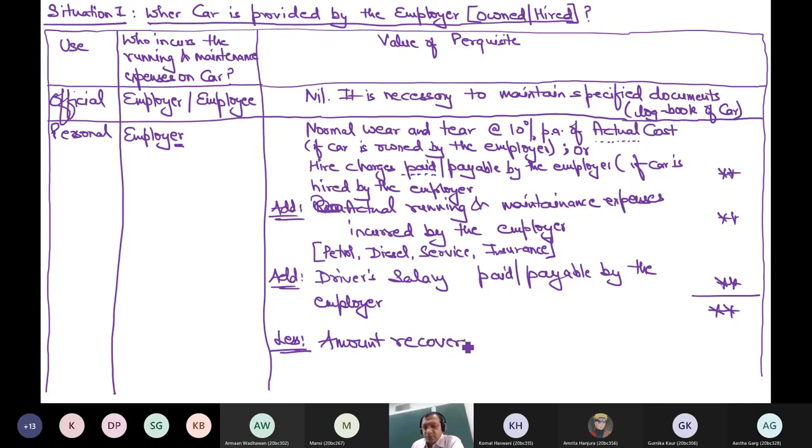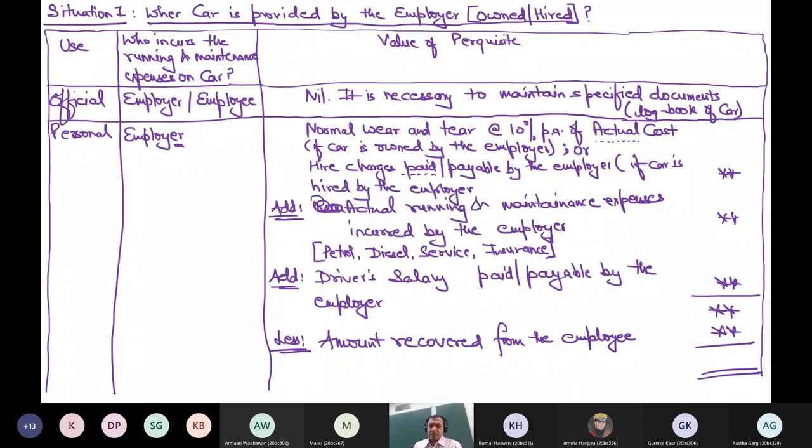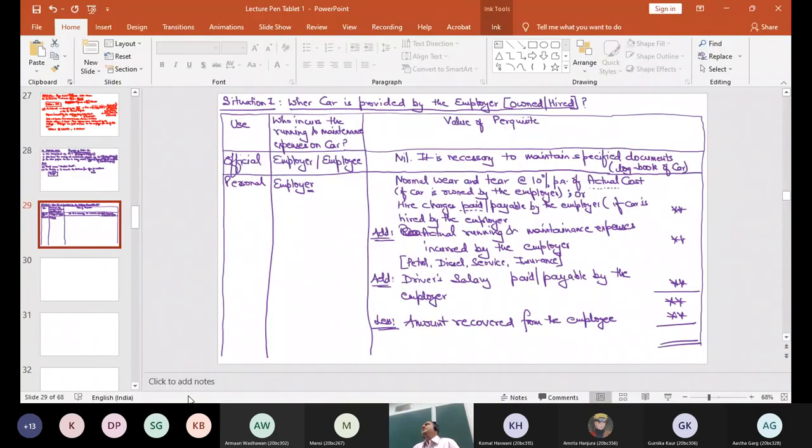Amount recovered from the employee. This is the answer. Please raise your hand if you got this point. Car provided by the employer, expenses incurred by the employer, use only personal. So this is the logical way to determine the value.